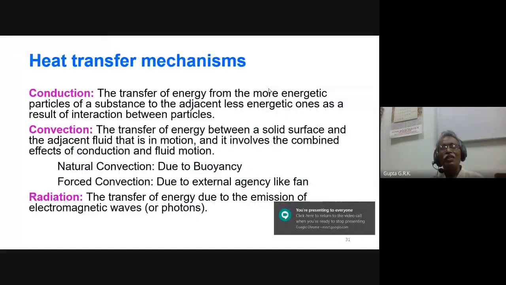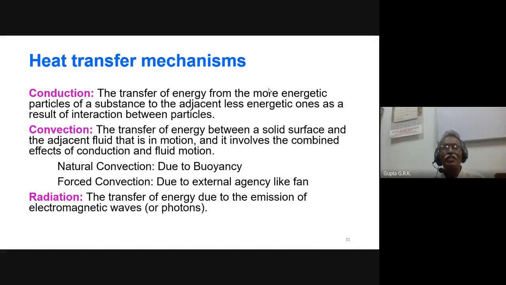And in my school days, one of my teachers told me a nice example to understand the difference between conduction, convection and radiation. He said, I want to pass on a message to the last student there. When we are sitting on the benches, I can pass on the message in different forms. If I write it on paper and give it to the first student, that student can pass it on to the next student, next student, like that. It can go to the last student. And this is what is called conduction. All the students are there only. Just by a little movement, they have passed on the message. This is conductive heat transfer.